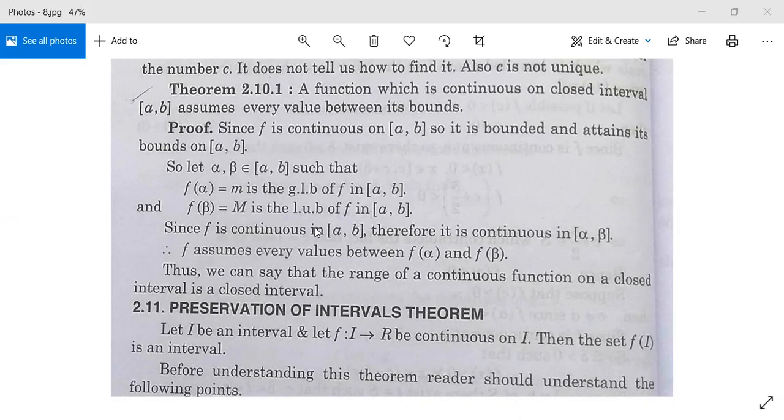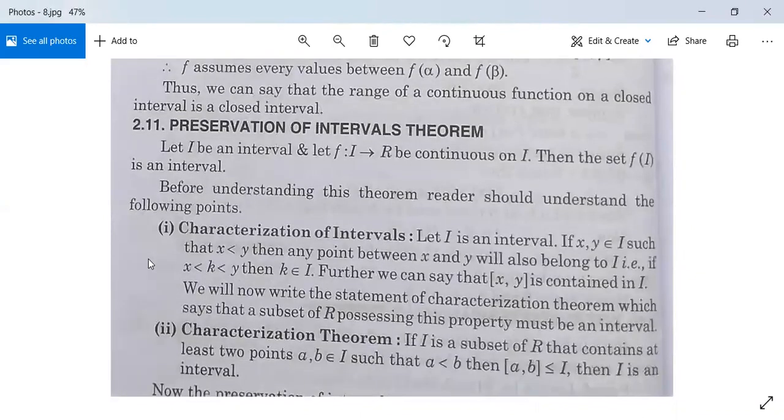Since f is continuous in closed interval [a,b], therefore it is continuous in closed interval [alpha, beta]. Therefore f assumes every value between f(alpha) and f(beta). Thus we can say that the range of a continuous function on a closed interval is a closed interval.